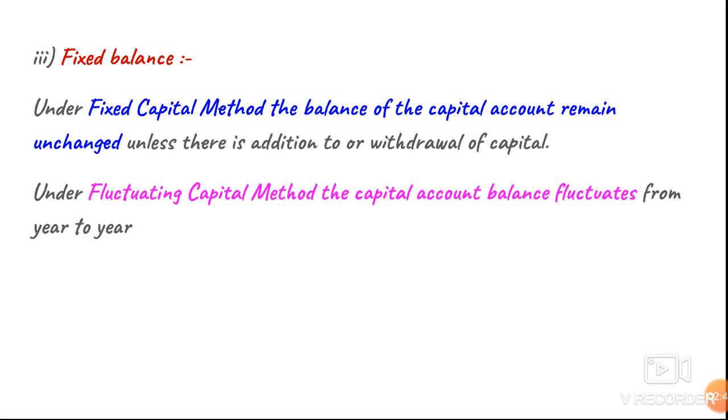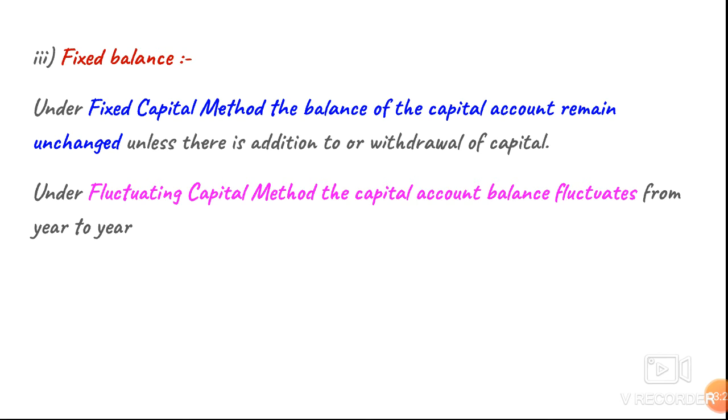Under the fixed capital method, the balance of the capital account remains unchanged. It is always fixed. In order to keep the balance in the capital account fixed, under the fixed capital method we open another account, the current account, for each partner, because all the adjustments are recorded there. So here in the capital account, the balance will remain the same for the whole year, unless there is additional capital or withdrawal of capital.